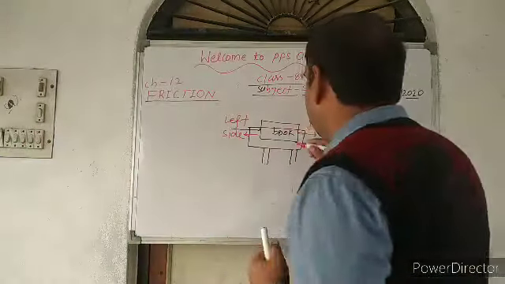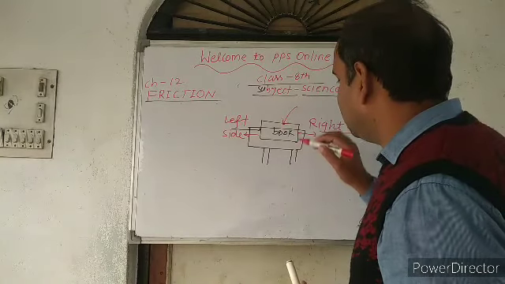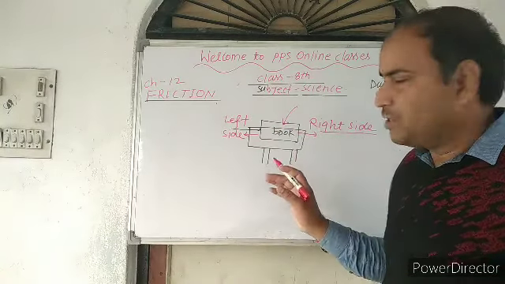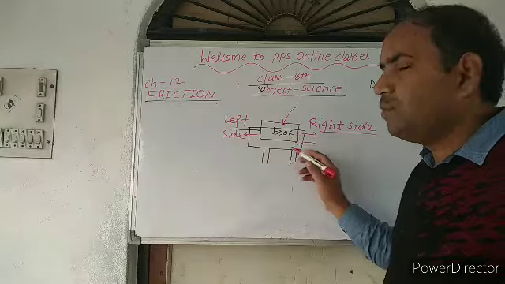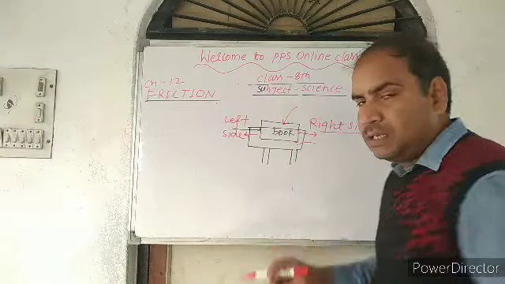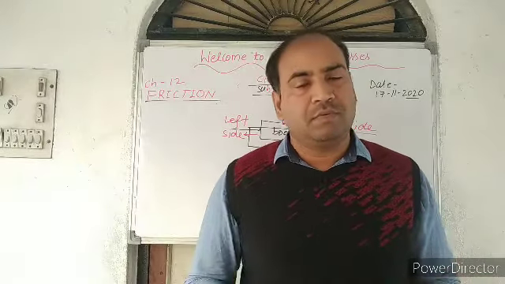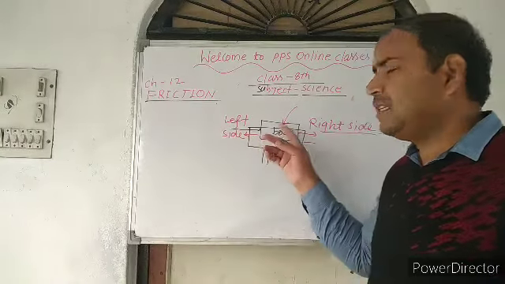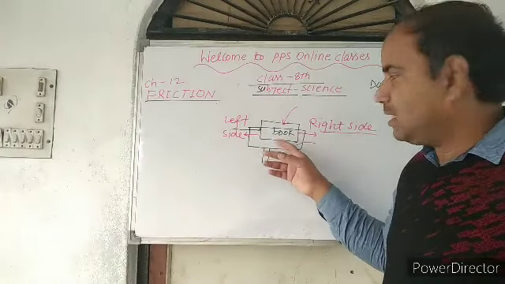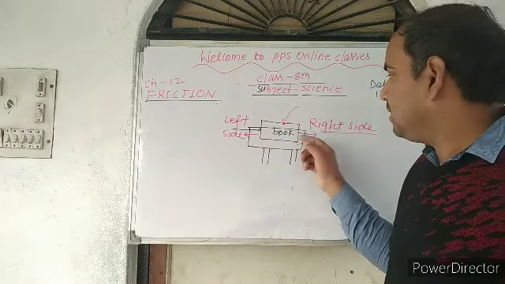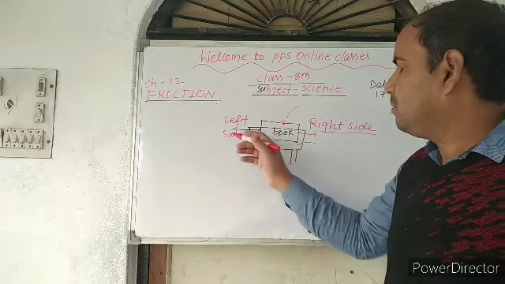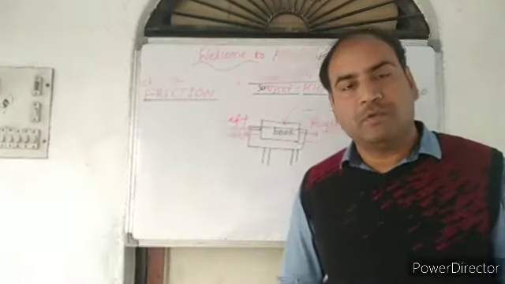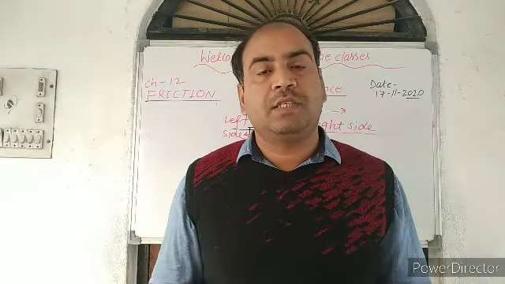So dear friends, when the book was lying on the surface of the table, there are two types of surfaces. First is the table surface and another is the book surface. When these two surfaces come in contact, a new type of force arises which opposes the motion. The book is the one sliding on the surface, so there is a force acting on the book in the opposite direction. This is the direction of the motion, but the frictional force will always be in the opposite direction. It means the frictional force opposes the motion.